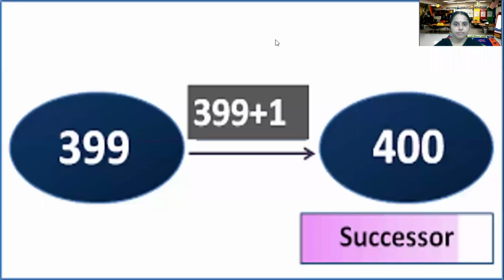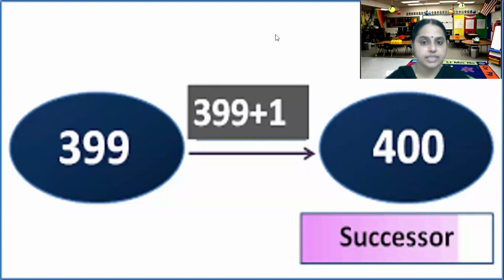Now let's take this example. So in this example, what is asked? We have to find out the successor of 399. As I was telling before, to find out the successor, we have to add 1.